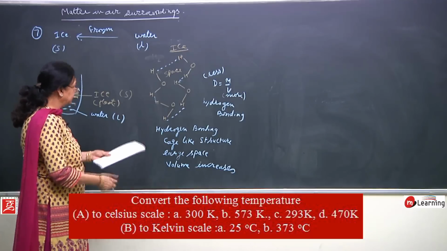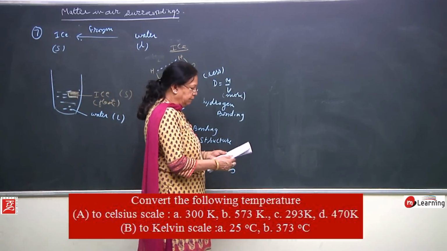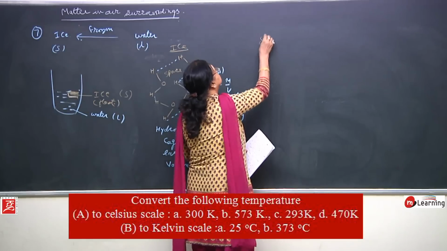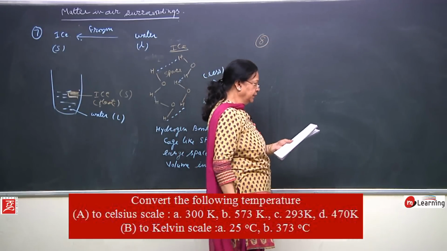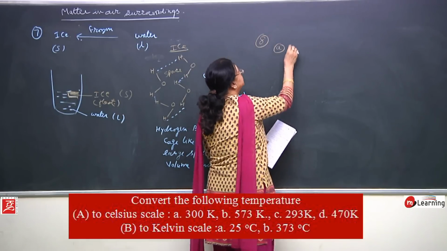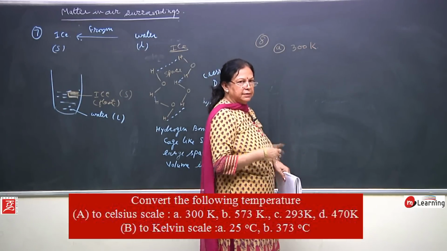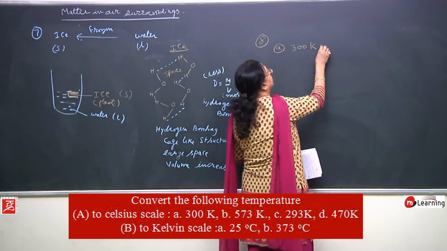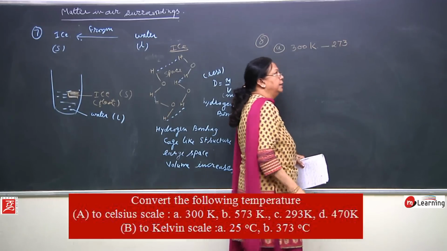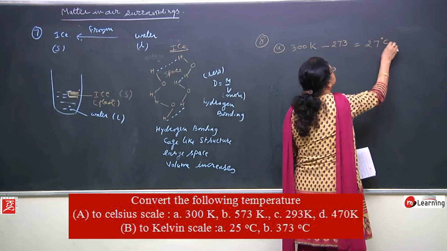Then next is the 8th problem. Convert the following temperature to Celsius degree. First given is 300 Kelvin. To change this Kelvin into centigrade, you have to subtract 273 from this, and you will get 27 degrees Celsius.